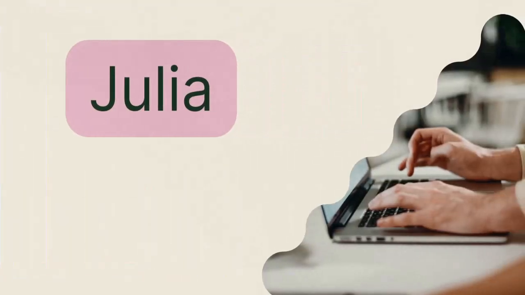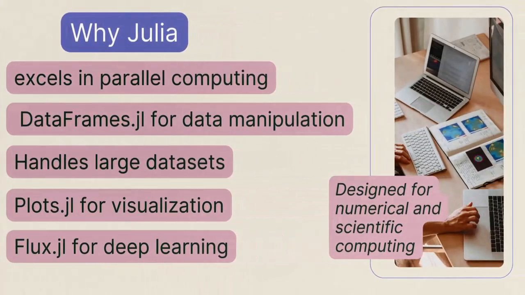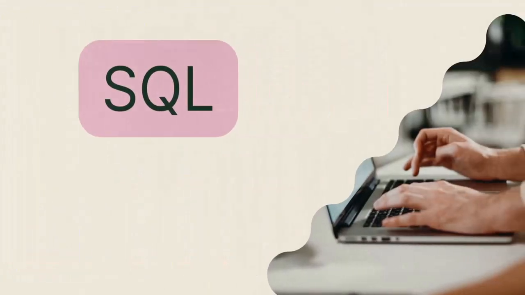Next, we have Julia. It is designed from the ground up for numerical and scientific computing. It combines the ease of use of languages like Python with the speed of C++. Julia excels in parallel computing, leveraging multiple cores and distributed computing environments seamlessly. This capability is crucial for handling large datasets and makes Julia an excellent choice for data science. Packages like DataFrames.jl for data manipulation, Plots.jl for visualization, and Flux.jl for deep learning showcase Julia's expanding capabilities.